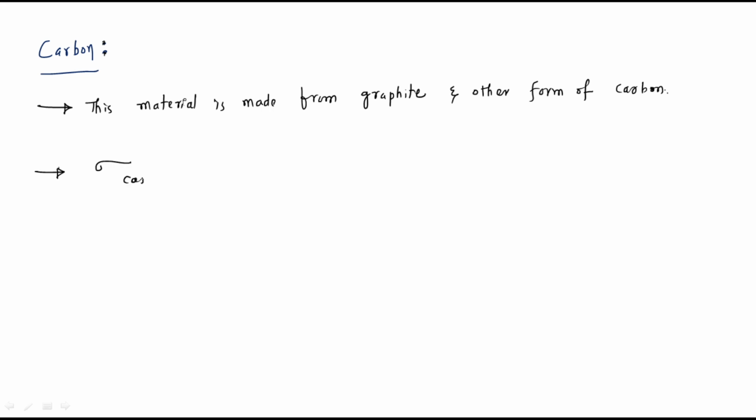The conductivity of carbon is very less compared to copper and aluminum. But copper and aluminum surfaces are very hard, whereas the surface of carbon is smoother.